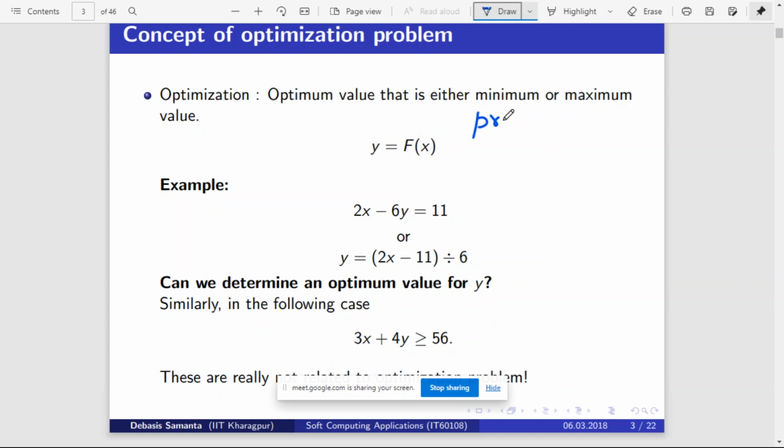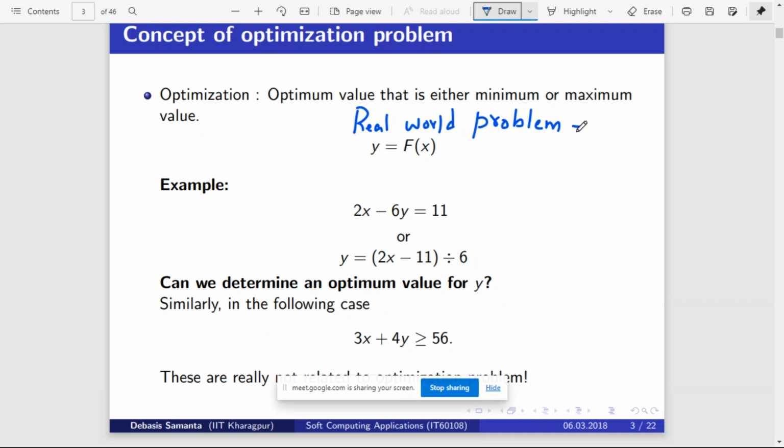So you take a real world problem. It may be finding the distance between two locations, or the driving time between two locations, or the different strategies a student follows and how many marks he will get. All these are real world problems.